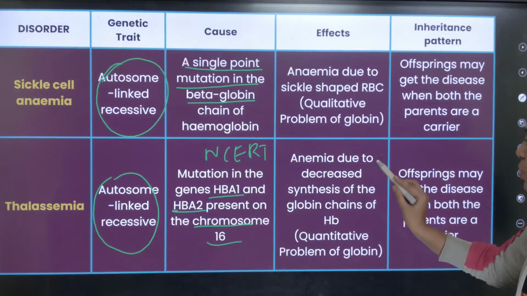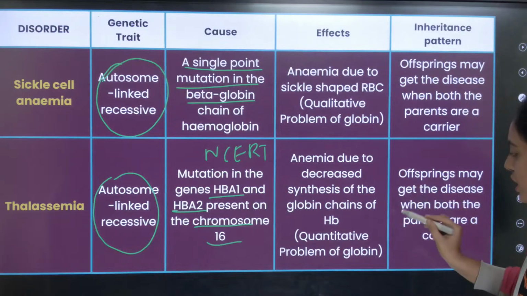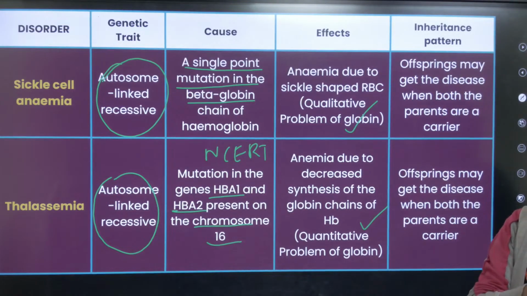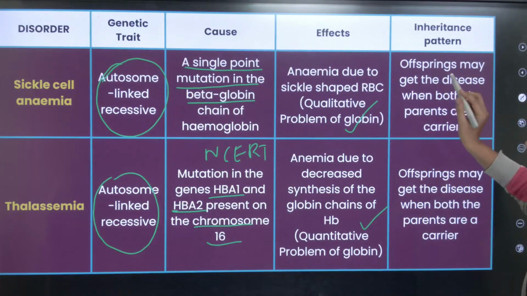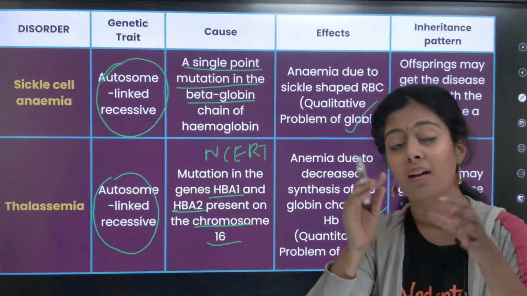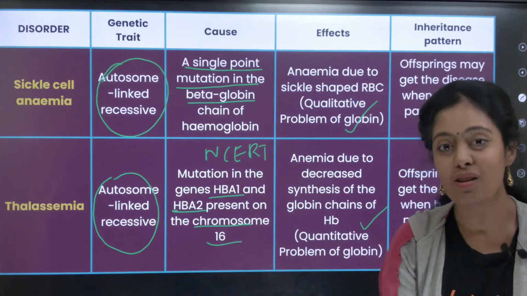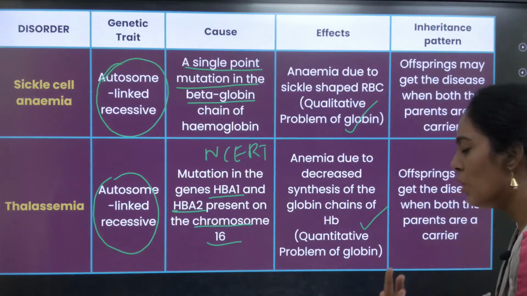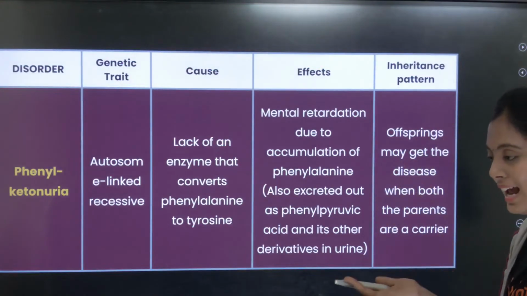Okay, anemia due to decreased synthesis of the globin chain of hemoglobin. It's a quantitative problem, not a qualitative problem. This I already discussed. Okay, offsprings. When will the offsprings get the disease? When both the parents are either carriers or when both the parents are affected. Okay, ரொம்ப சிம்பிளான விஷயம். Next, we have phenylketonuria.